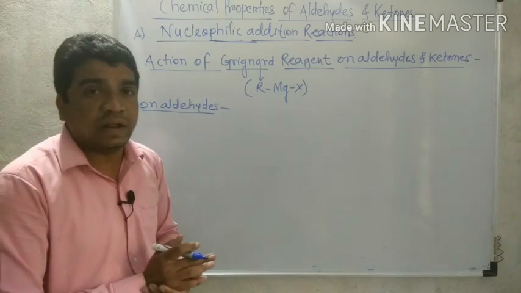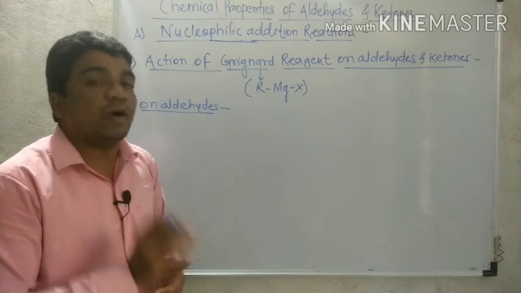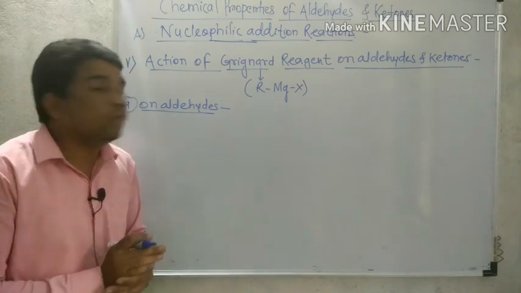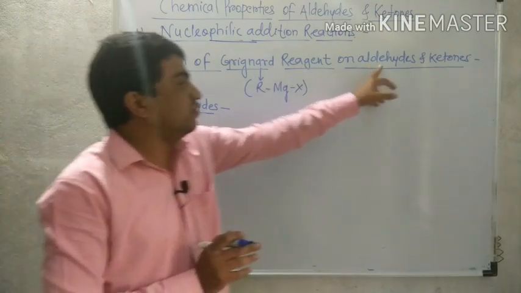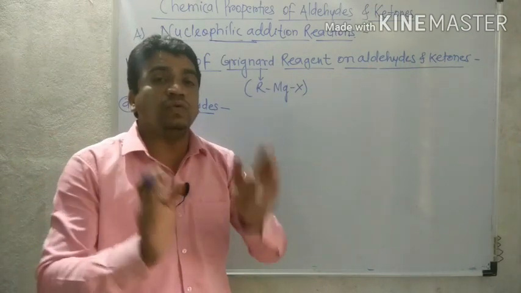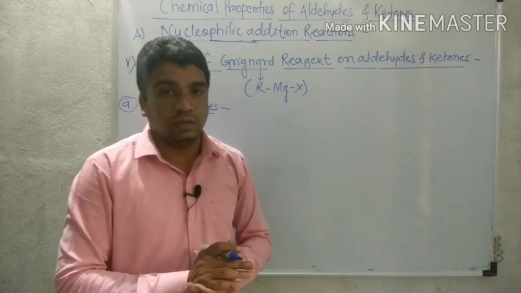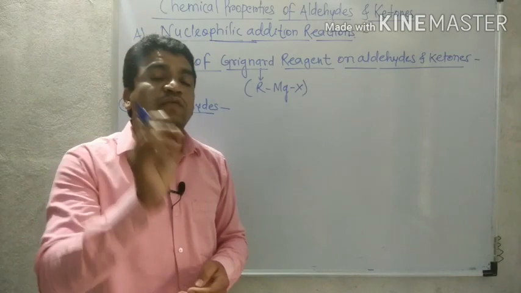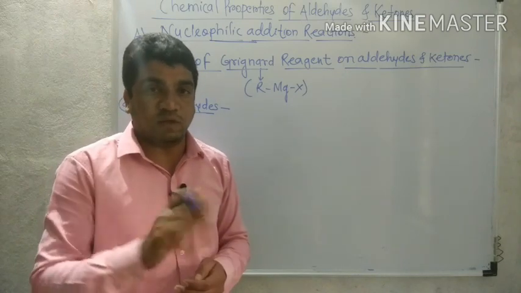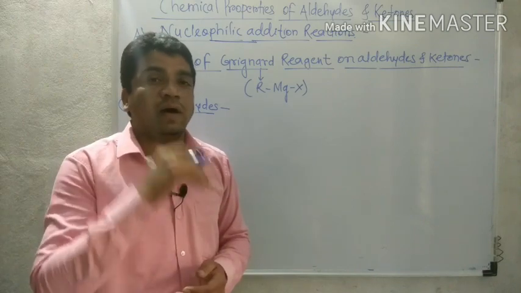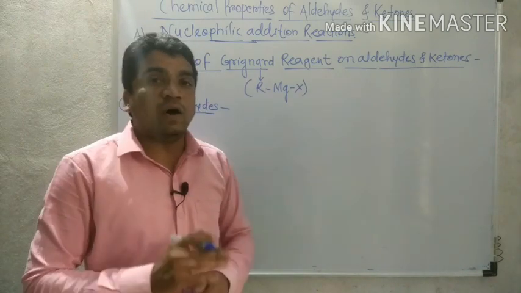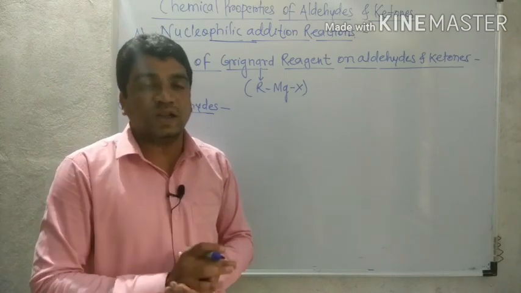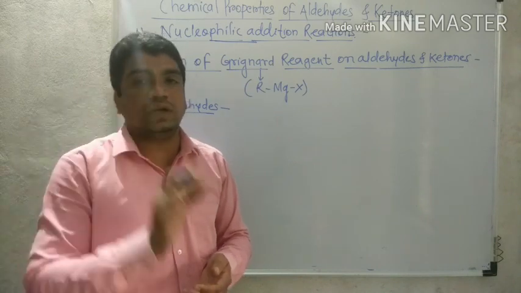We know how it is prepared: action of magnesium metal on the alkyl halide gives RMgX, that is Grignard reagent. Now when this Grignard reagent combines with aldehyde and ketone, it gives the corresponding alcohols. With aldehyde, only formaldehyde gives primary alcohol. All other aldehydes give secondary alcohol. But important note, all ketones give tertiary alcohol.